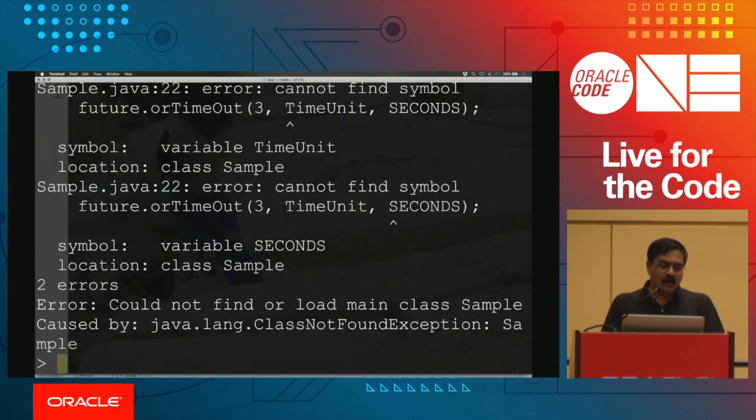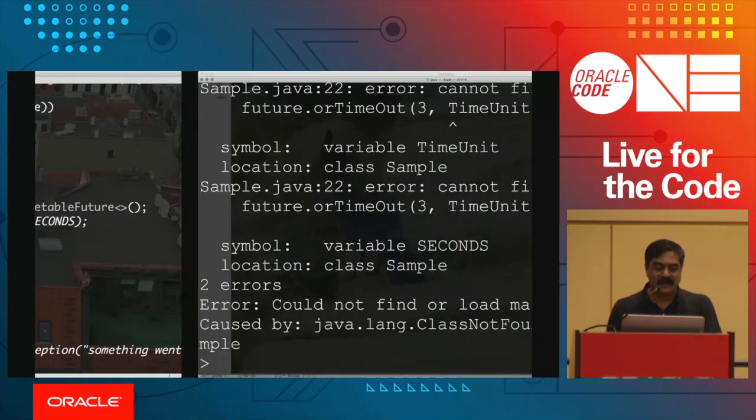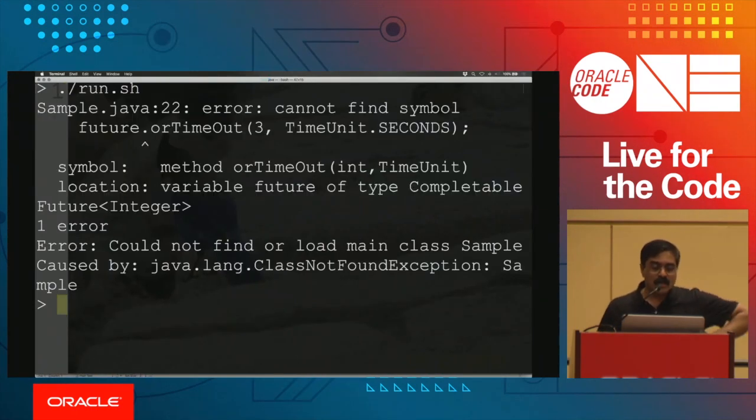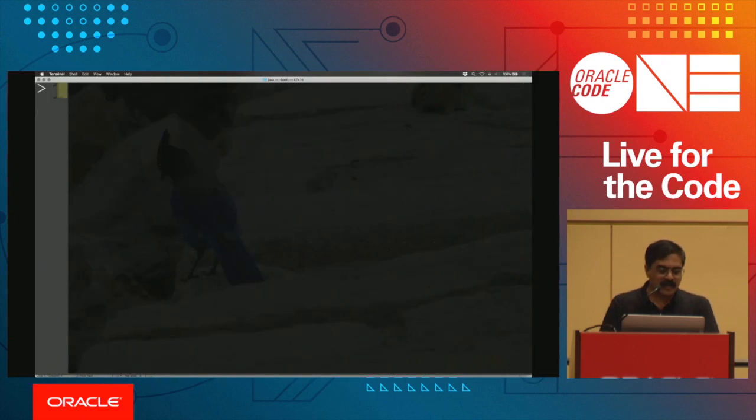Go ahead and run the code. In this case, what does it do? Oh, let's go ahead and fix this right here. So orTimeout, this is going to be TimeUnit.SECONDS. There's an exception right there in my code. Let's try this again. So this is going to give us, can't find the symbol, orTimeout. Okay, let's try this one more time. So this is going to provide the value for us.